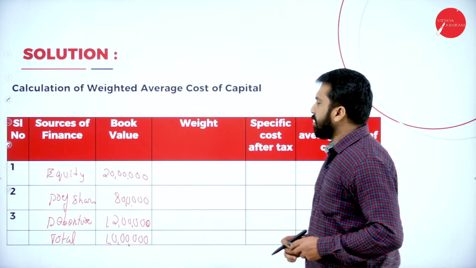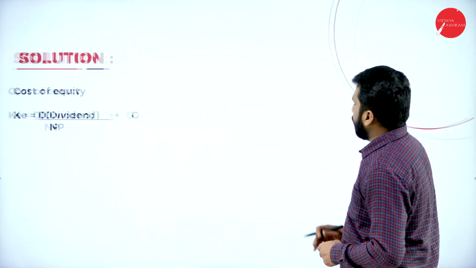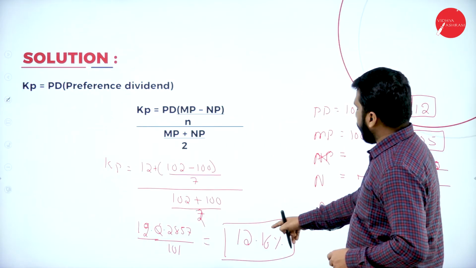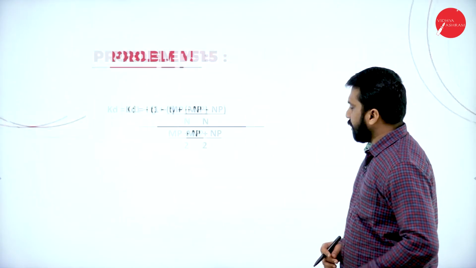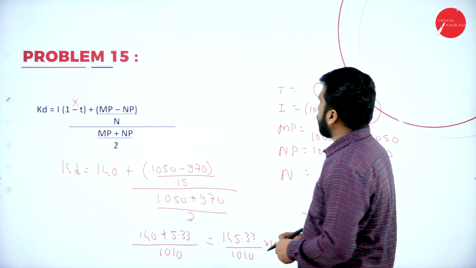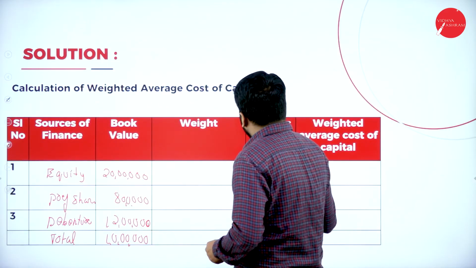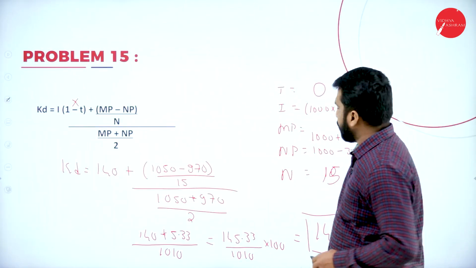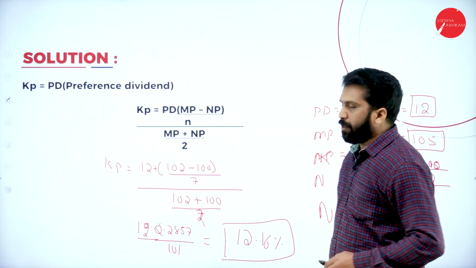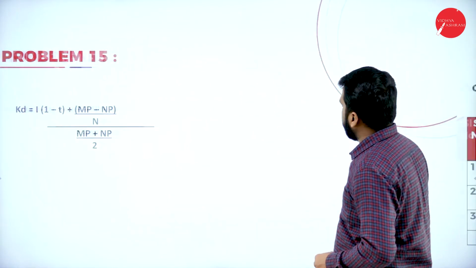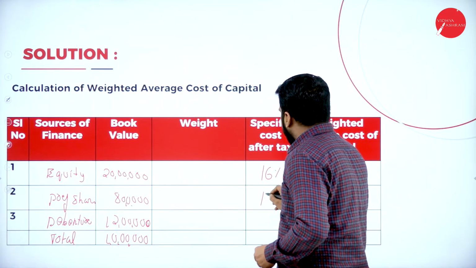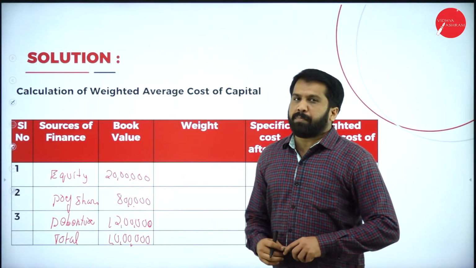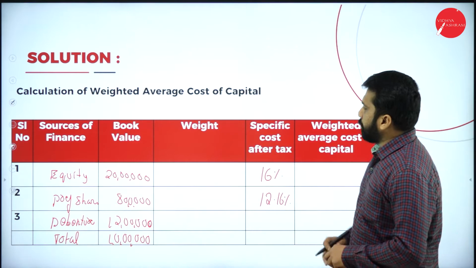What is the cost of equity? It is around 16%. I'll go for 16% first. The first one, 16%. Then what is the cost of preference? This will be 12.16%. So 12.16% for your preference.